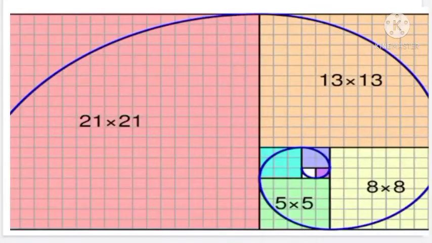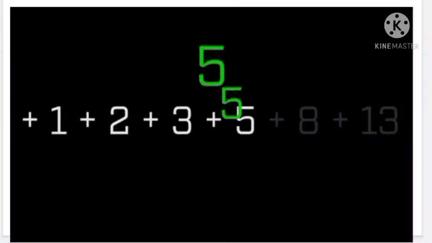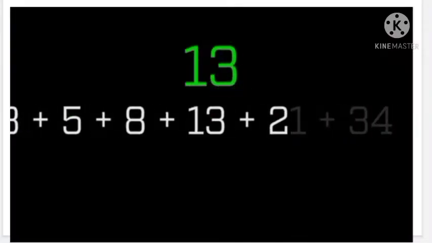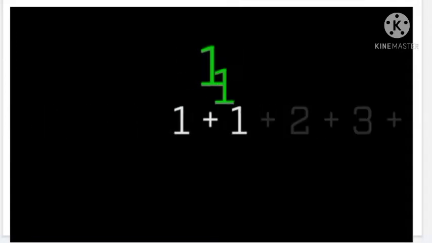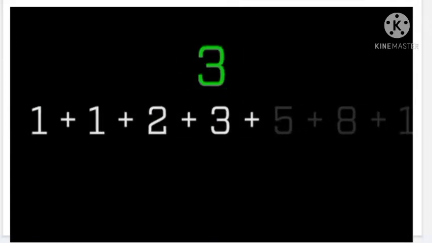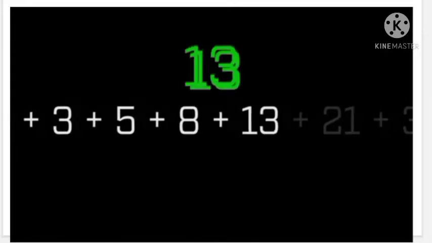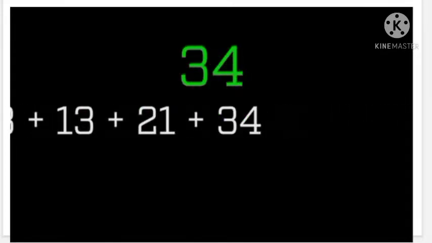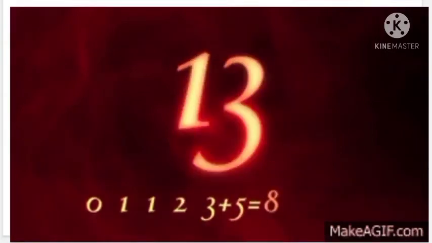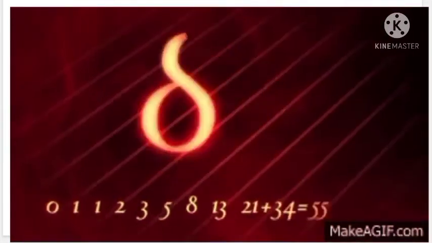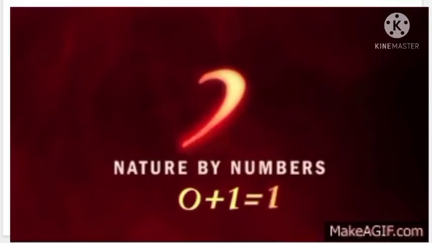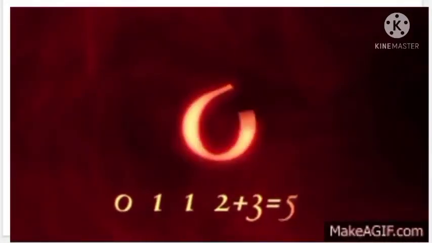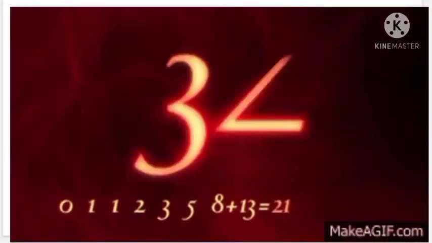Now let's see what is meant by the Fibonacci sequence. Students, in the same way can you guess the next number in the special number sequence given below? See, 1, 1, 2, 3, 5, 8, 13, 21 and 34. It goes on. Are you able to recognize the pattern in the above sequence? Yes. If we add the previous two consecutive terms, we get the next term: 1, 1, 2, 3, 5, 8, 13 and it goes on.